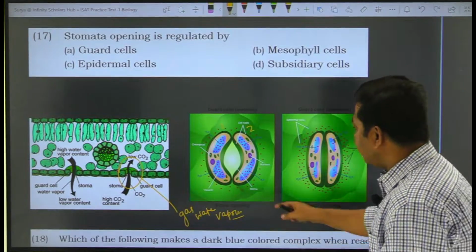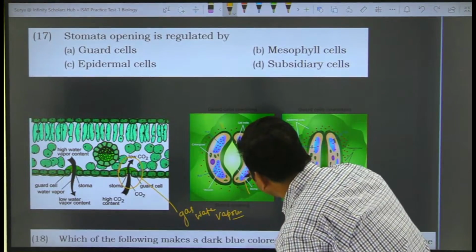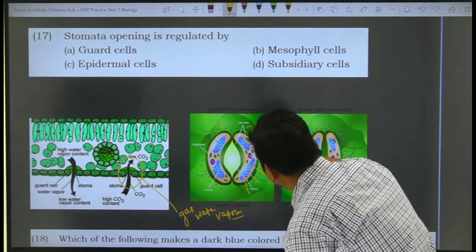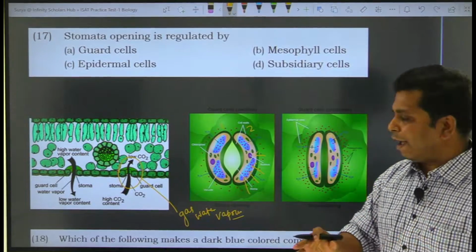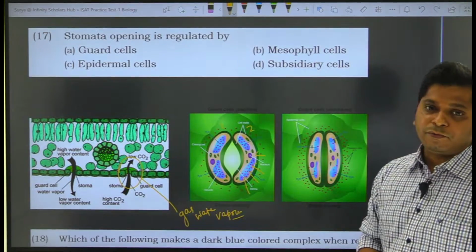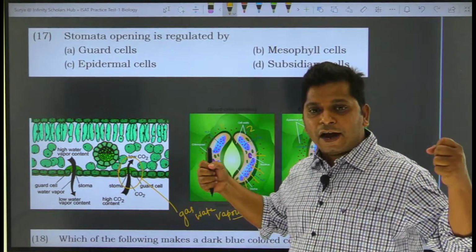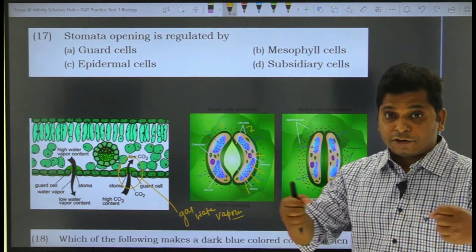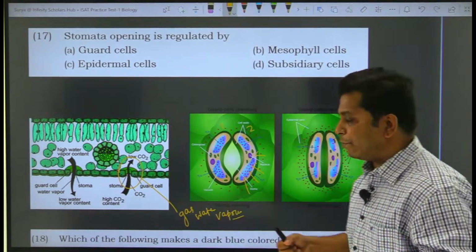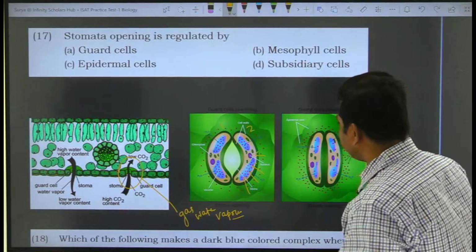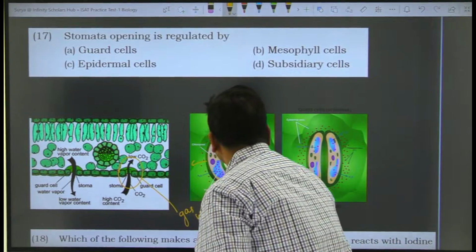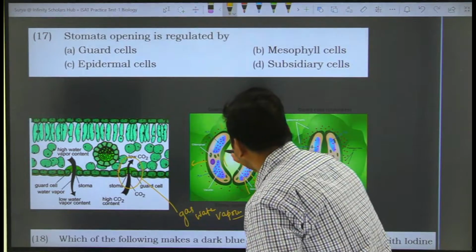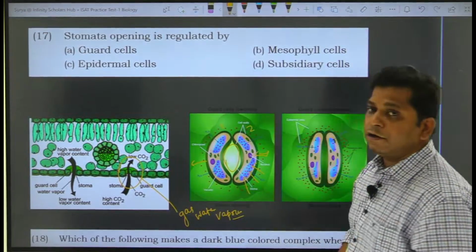What is turgidity? When water moves into the guard cells, what will happen? The guard cells are going to swell, because as the water goes inside, the guard cells swell. The swelling of the guard cells will pull the outer cell wall of the guard cells slightly away from each other. This one will come this side and this one will also come this side, and that is how they are going to create an opening, and this opening is called the stoma.